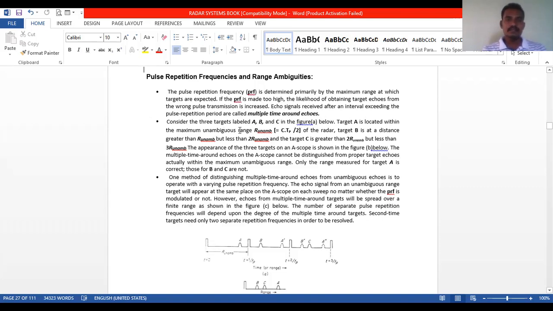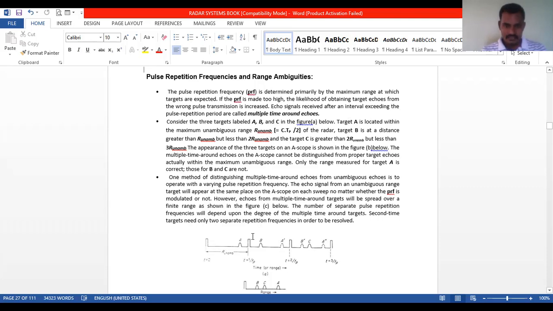Consider the three targets labeled A, B, and C in the figure. Here A, B, and C are the three targets. The target A is located within the maximum unambiguous range, that is R unambiguous is equal to c into Tp by 2.